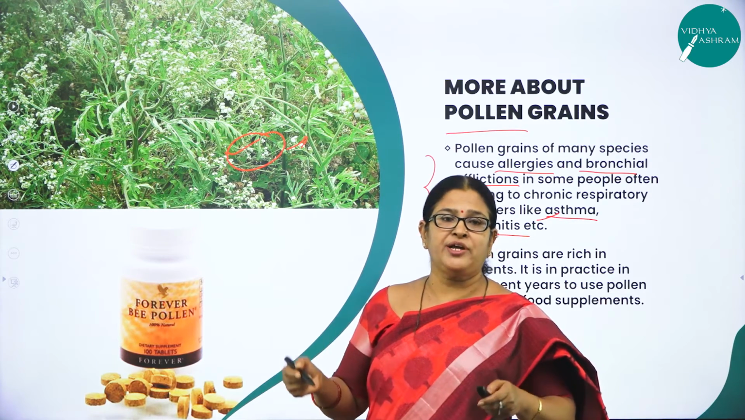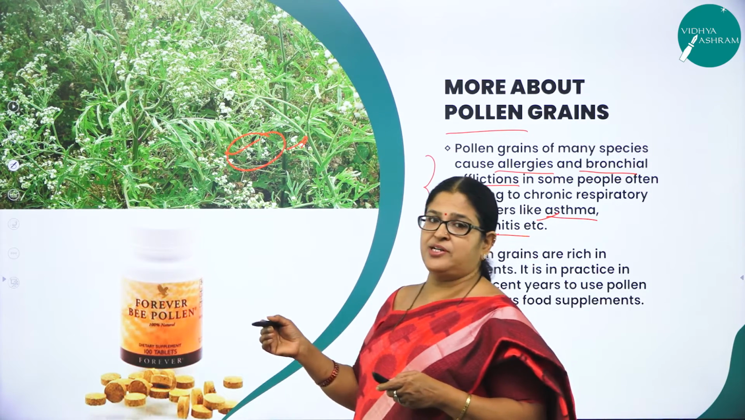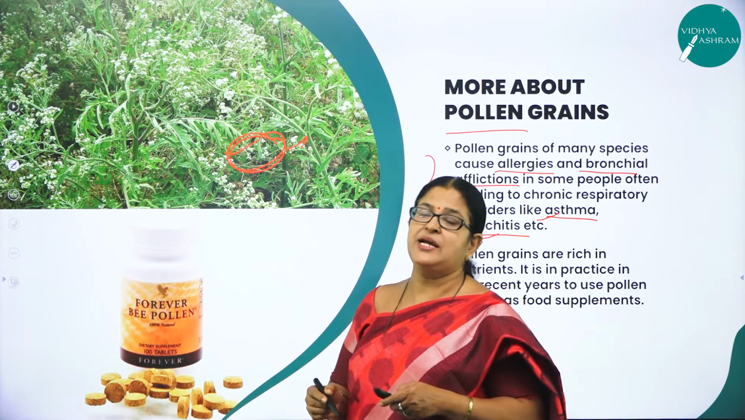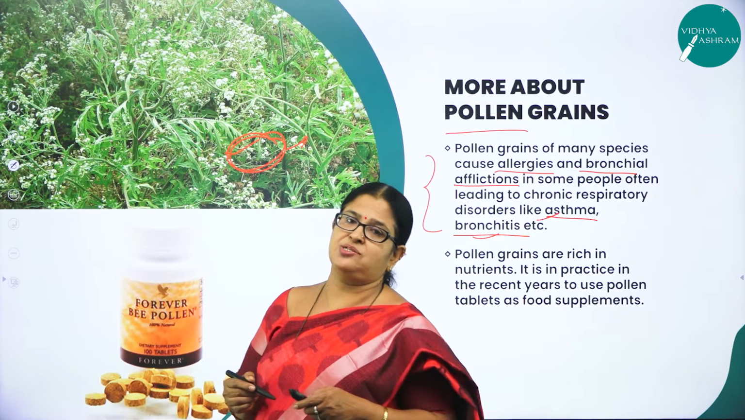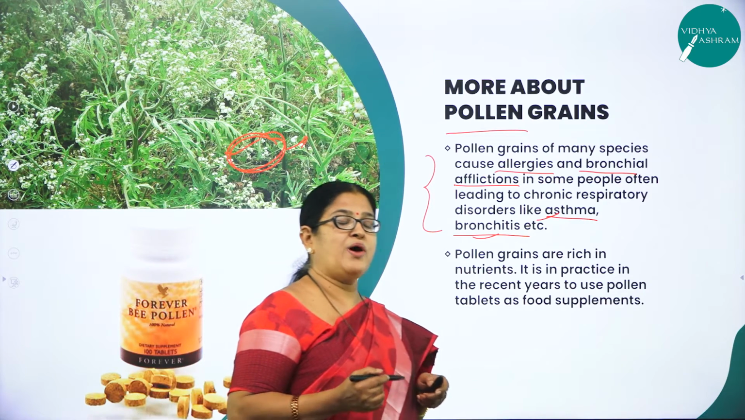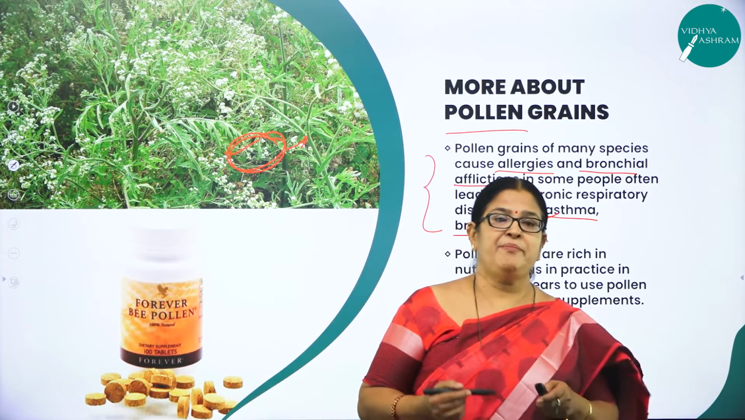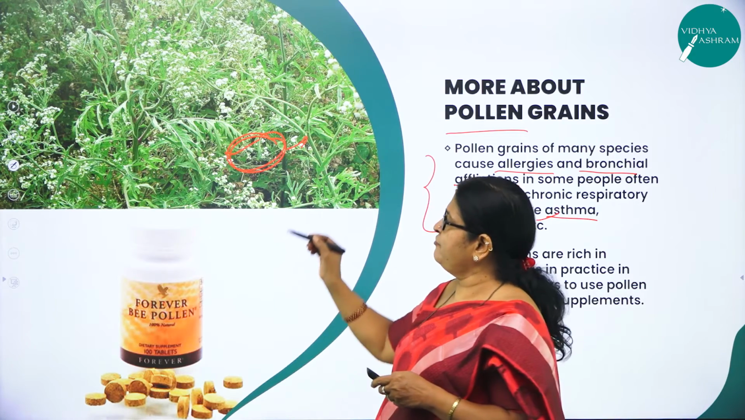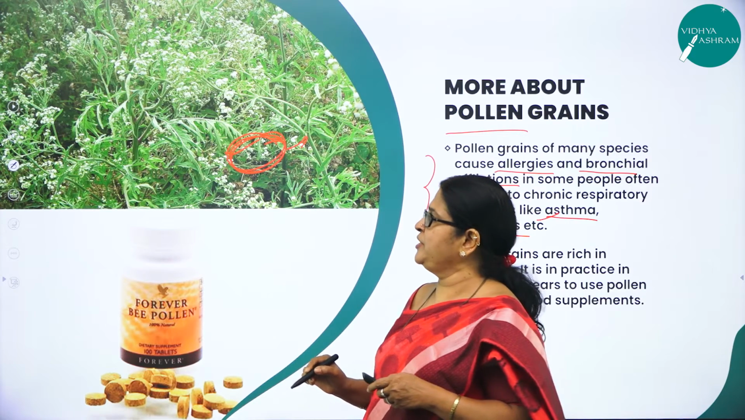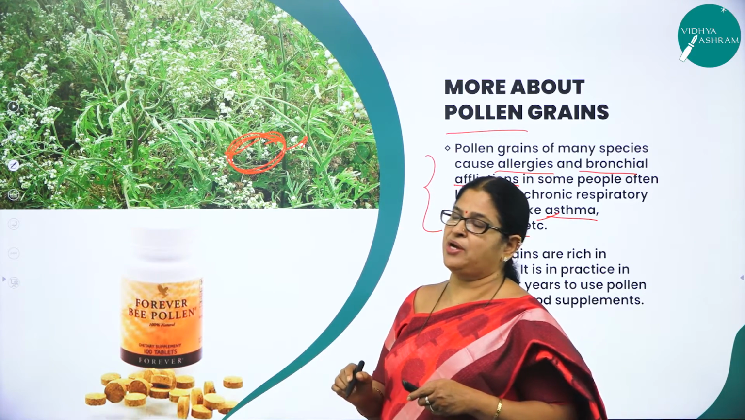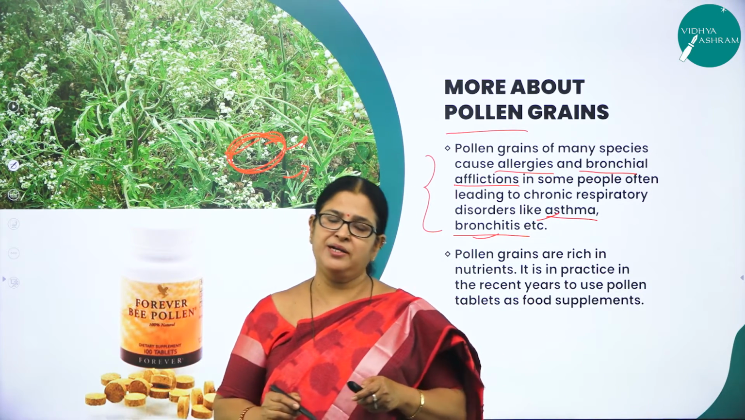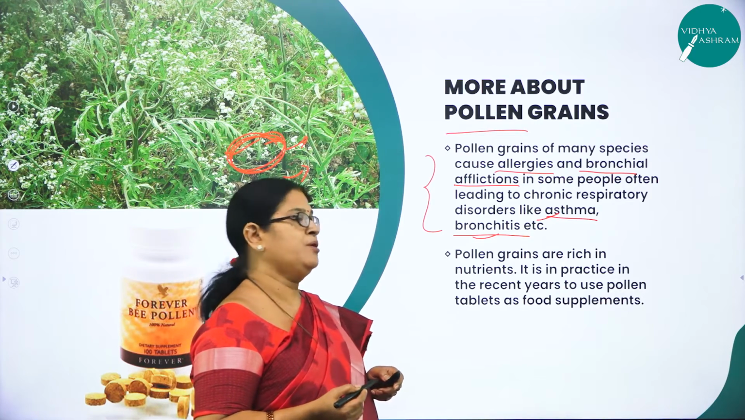If your surroundings, the house or where you stay, are crowded by such a plant called Parthenium, otherwise called carrot grass, it may definitely lead to lung disorders or respiratory disorders like asthma and bronchitis. That is the reason why we have to keep our surroundings clean. If at all you come across this unwanted weed called Parthenium, it has to be removed immediately. If not, it may cause lung disorders or respiratory disorders like asthma and bronchitis. That is the harmful effect of pollen grain.